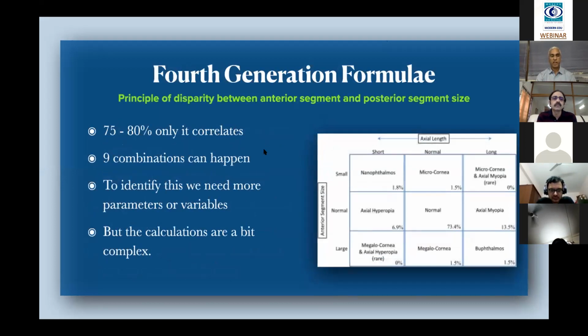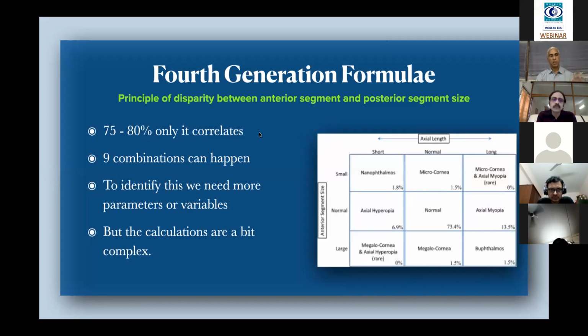Then they realized, before developing the fourth generation, normally what we all think is that a large eye will have a similarly large anterior segment, and short eyes will have a short anterior segment.